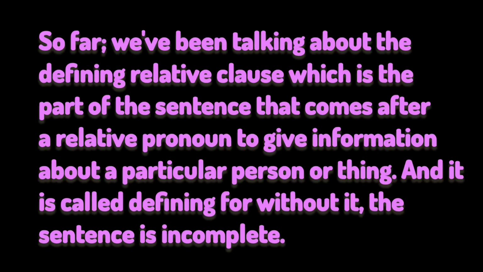So far, we've been talking about the defining relative clause, which is a part of the sentence that comes after a relative pronoun to give information about a particular person or thing, and it's called defining, for without it, the sentence is incomplete.